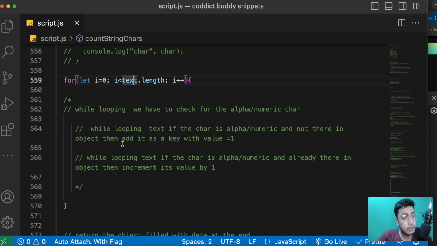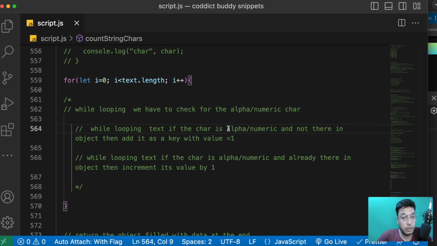Okay, now in this looping, what we have to do is check if the character in the text is alphanumeric and it's not there in the object, and so add it as a key with the value 1, otherwise keep looping through the array. If it is already there, then we have to increment its value, right?